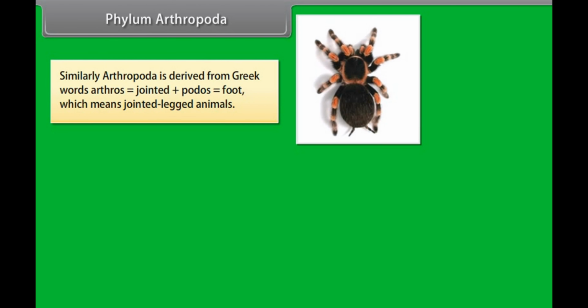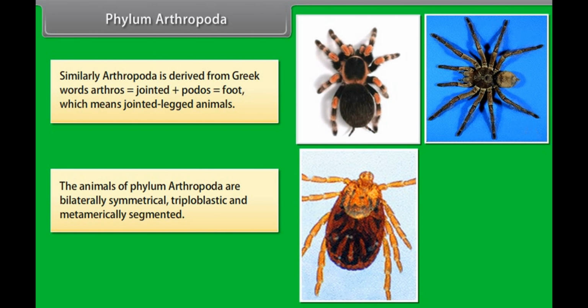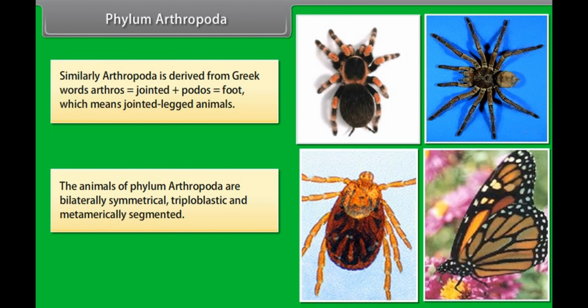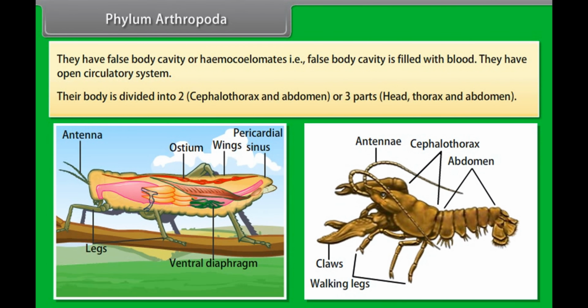Phylum Arthropoda. Similarly, Arthropoda is derived from Greek words arthros, which is jointed, plus podos, which is foot, which means jointed-legged animals. The animals of phylum Arthropoda are bilaterally symmetrical, triploblastic, and metamerically segmented. They have a false body cavity, or hemocoelomates, that is, the false body cavity is filled with blood. They have open circulatory system. Their body is divided into two, cephalothorax and abdomen, or three parts, head, thorax, and abdomen.